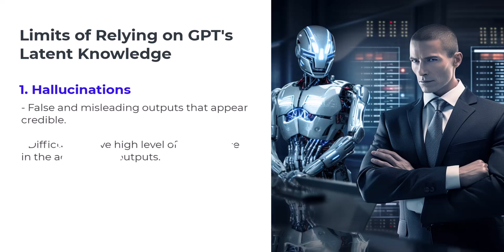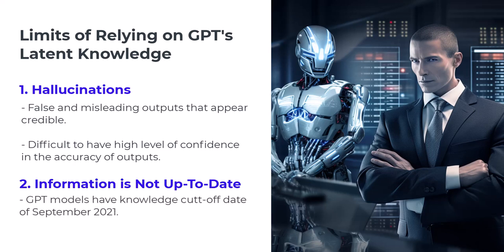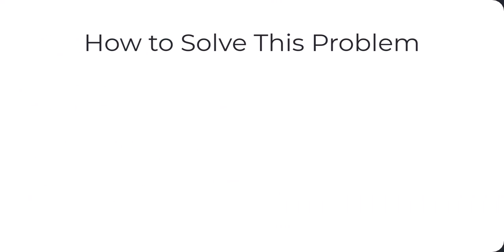The presence of potential hallucinations makes it very difficult to have a high level of confidence in the answers that GPT provides. The second is that we need up-to-date information for this system to work. GPT can't provide this as its knowledge cutoff date is September 2021, which means it has no knowledge of the world past this point. So how are we going to overcome these limitations?